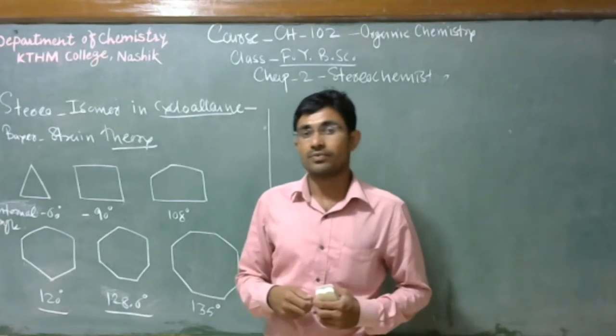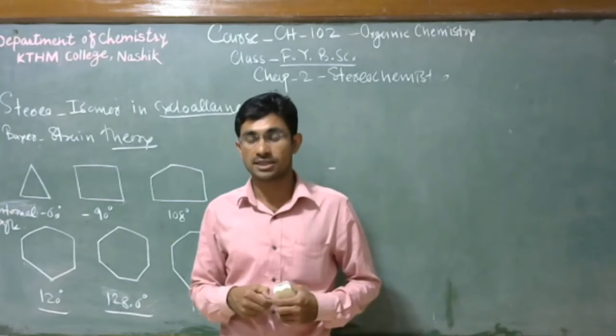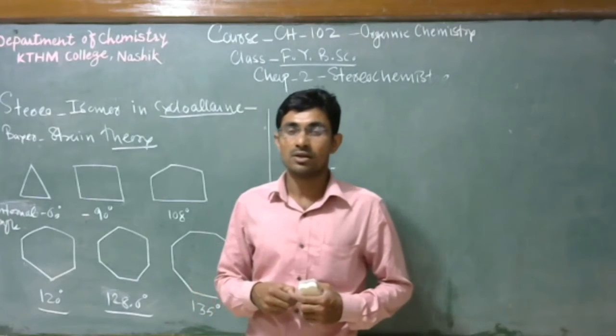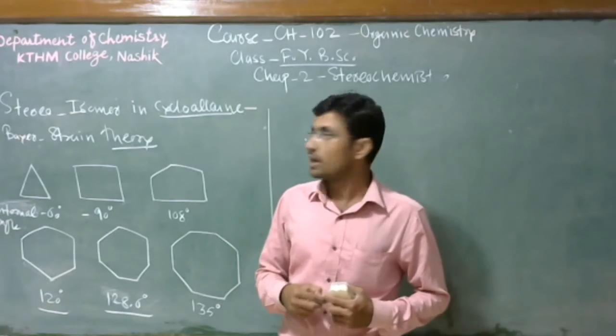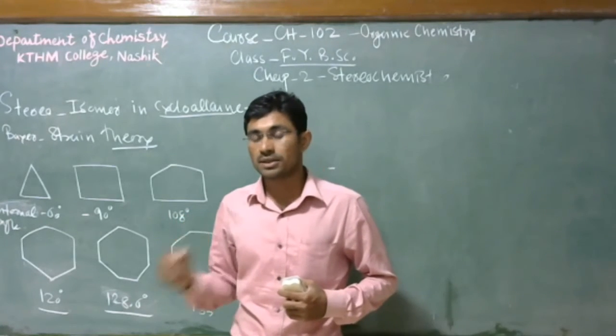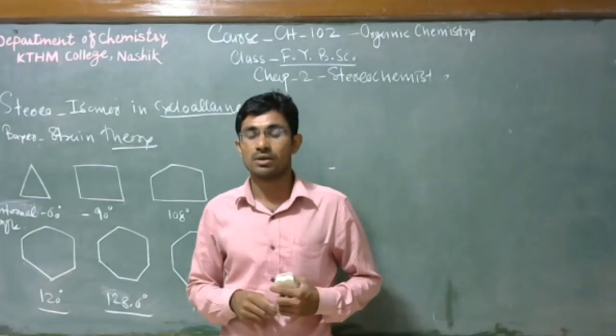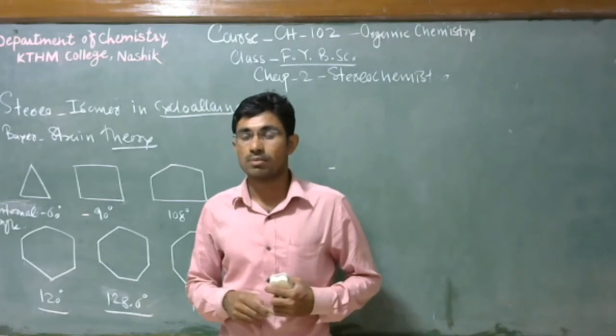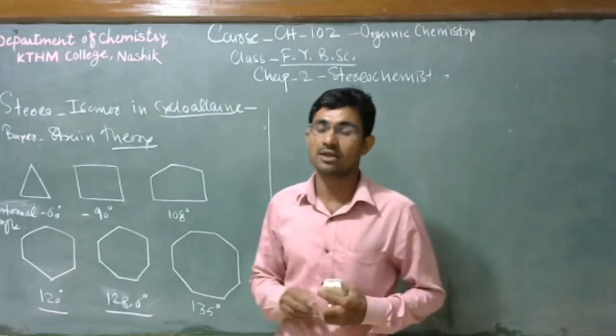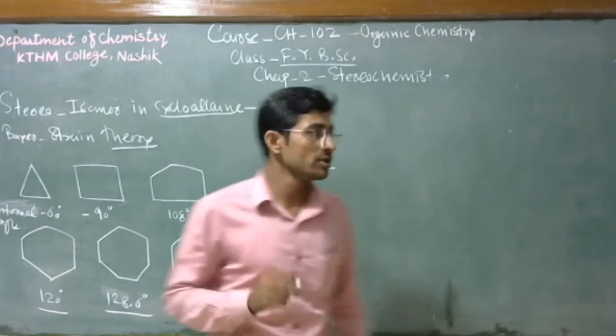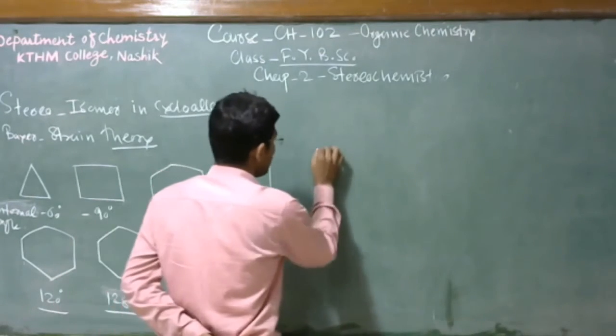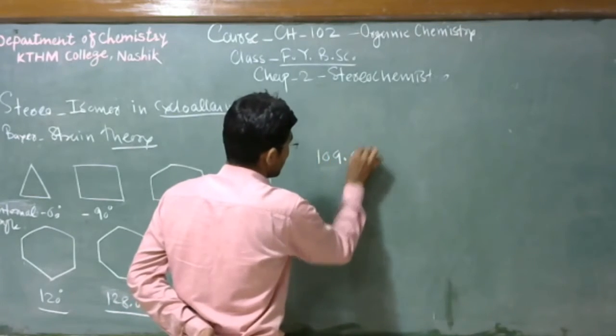So we start the study of stereochemistry of cyclic systems with Baeyer strain theory. In cyclic compounds, carbon is sp3 hybridized, so the bond angle should be 109.5 degrees.